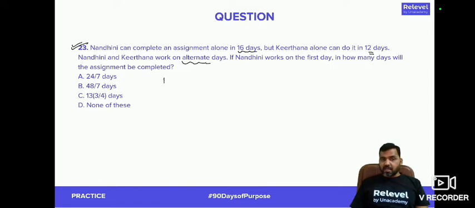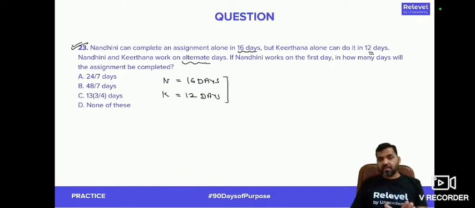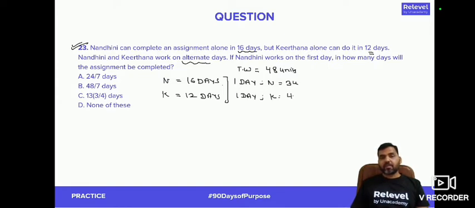See that Nandini alone completes the work in 16 days, right? And Kirtana can do the whole work alone in 12 days. So the first step will remain the same. We will first define the work, and that number has to be in terms of 16 and 12. Let's say that total work is 48 units. Now, in one day, Nandini will be doing 3 units of the work. In one day, Kirtana will be doing total 4 units of the work.